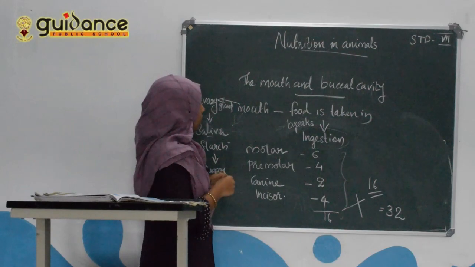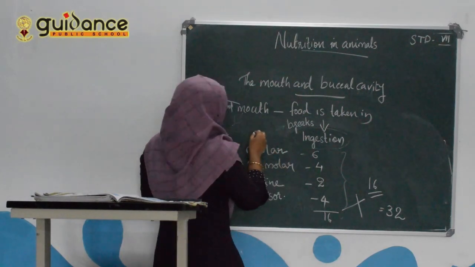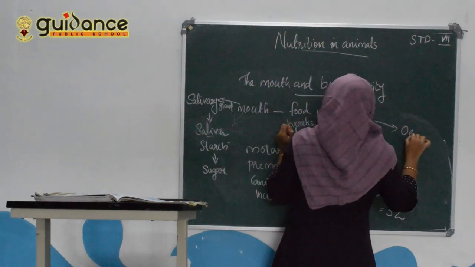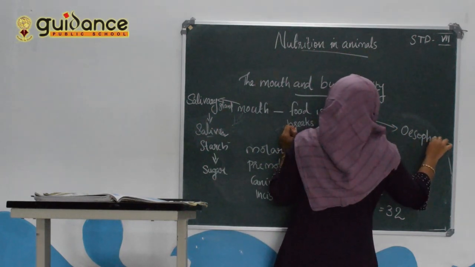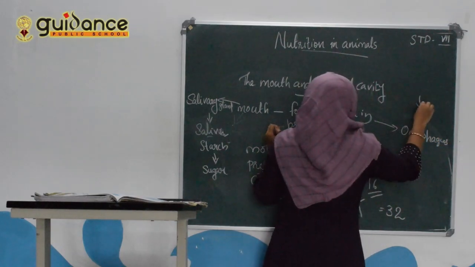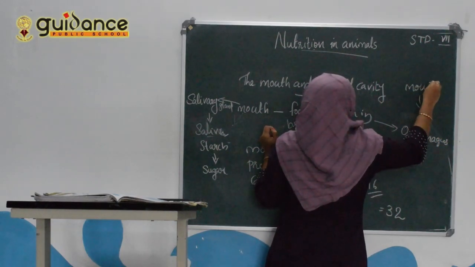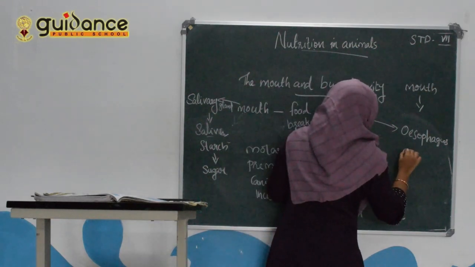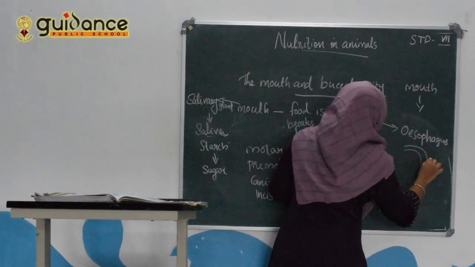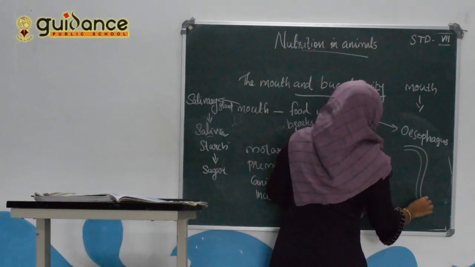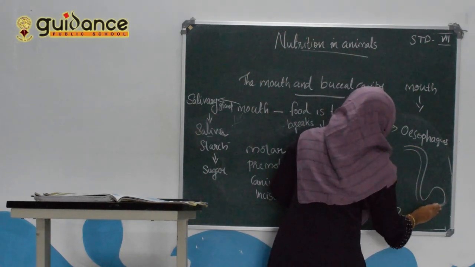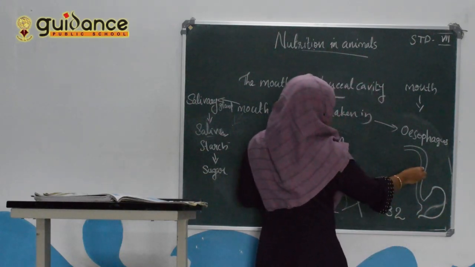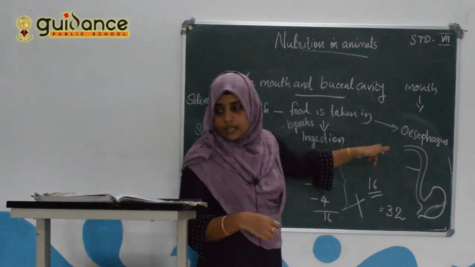Next, the food goes to the esophagus. From the mouth, the food passes to the esophagus. The esophagus is a long tubular structure. It ends in the stomach.